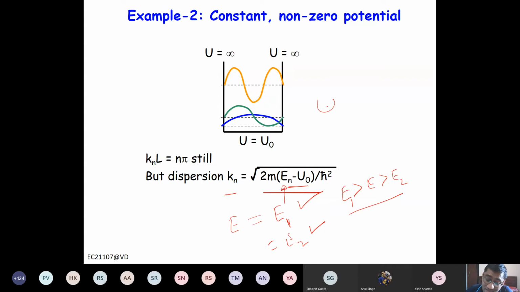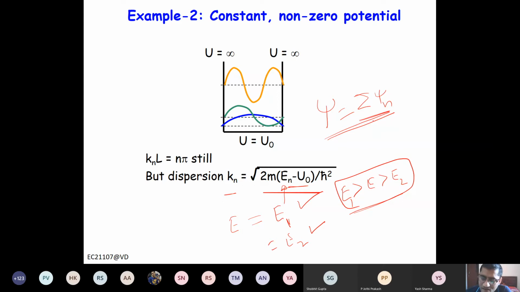As I told you, psi can be a linear combination of modes. So energy of electron can be anything between E1 to E2 or any number in between, right? Why? Because this wave function is the linear combination of individual wave functions.